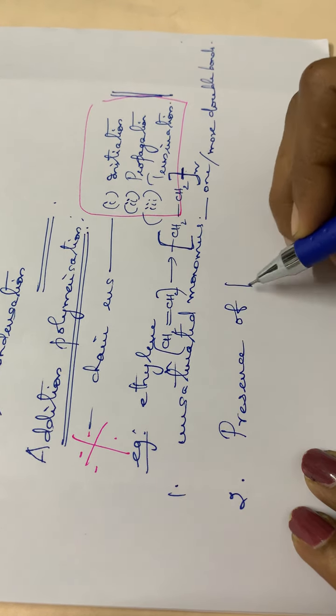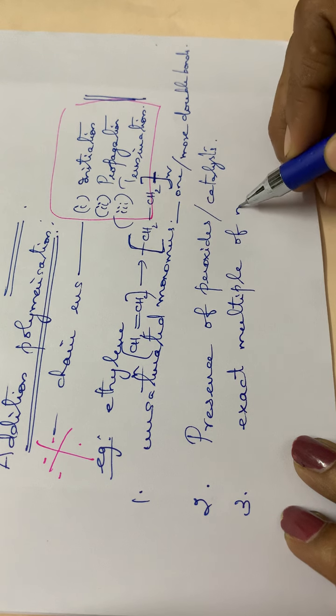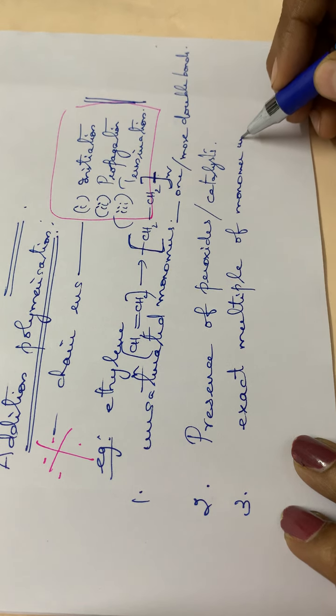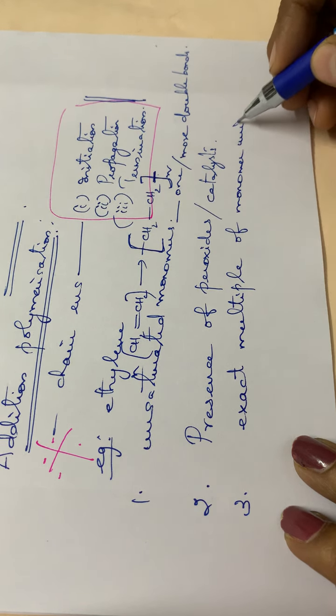Then the third one. The result of this addition polymerization will be a polymer having an exact multiple of the monomer units.